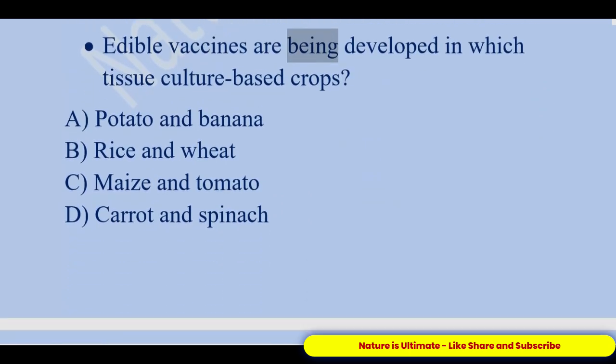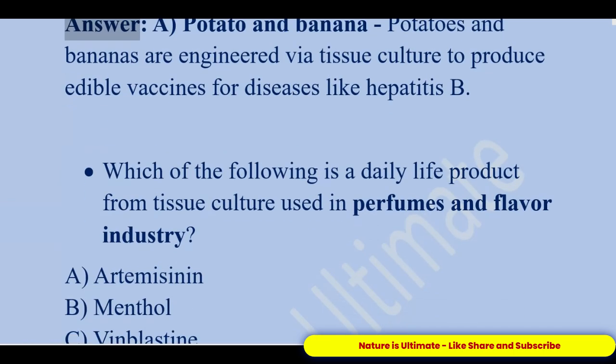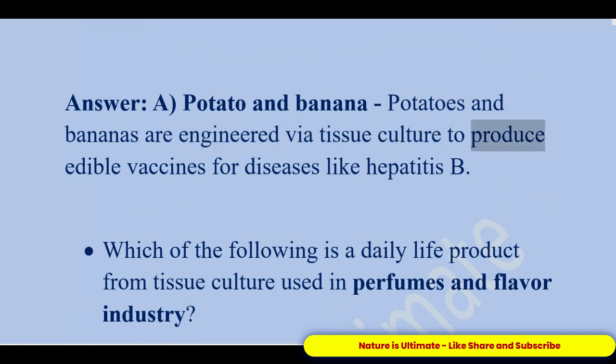Edible vaccines are being developed in which tissue culture-based crops? A. Potato and banana. B. Rice and wheat. C. Maize and tomato. D. Carrot and spinach. Answer, A. Potato and banana. Potatoes and bananas are engineered via tissue culture to produce edible vaccines for diseases like hepatitis B.